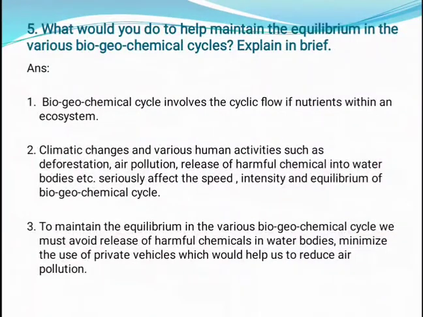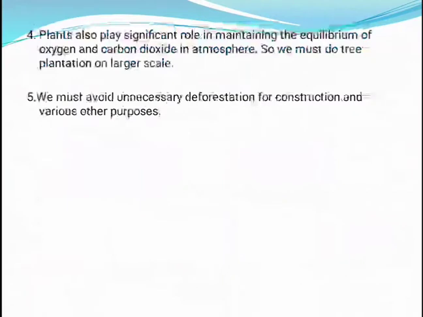To maintain the equilibrium in the various biogeochemical cycle, we must avoid release of harmful chemicals in water bodies, minimize the use of private vehicles, which would help us to reduce the air pollution. Plants also play a significant role in maintaining the equilibrium of oxygen and carbon dioxide in atmosphere. So, we must do tree plantation on large scale. Last point, we must avoid unnecessary deforestation for construction and various other purposes.